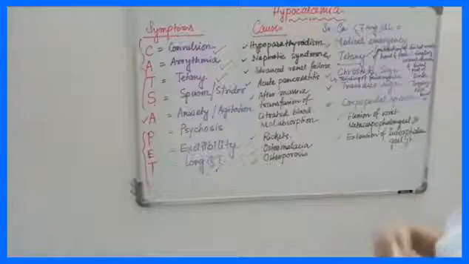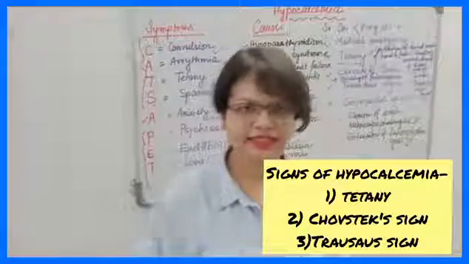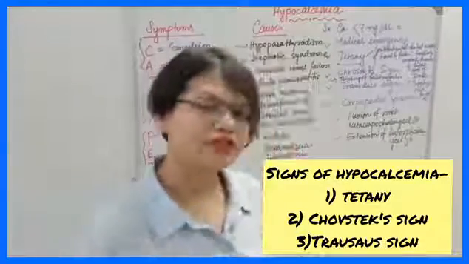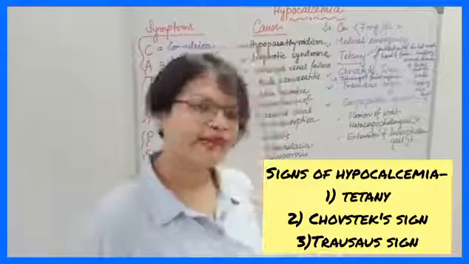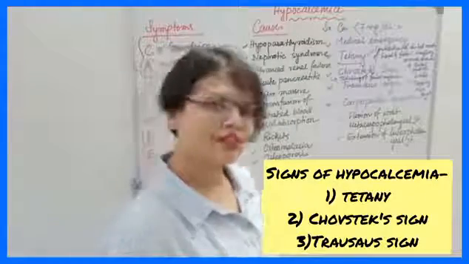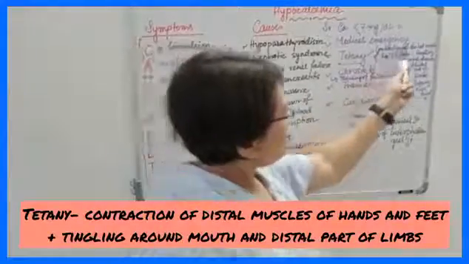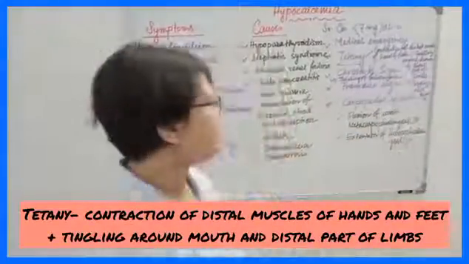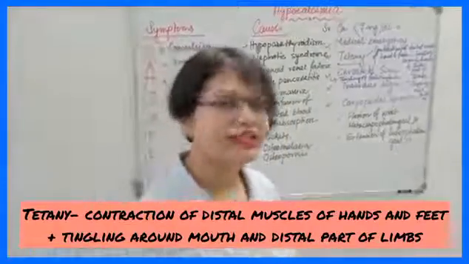Now, if serum calcium level is lower than 7 milligram per deciliter, it is a medical emergency. There are many signs and symptoms by which we can know that the patient needs emergency care. What are those signs and symptoms? Those are tetany. So what is tetany? Contraction of the distal muscles of the hands and feet with tingling around the mouth and the distal part of the limbs. That is called tetany.